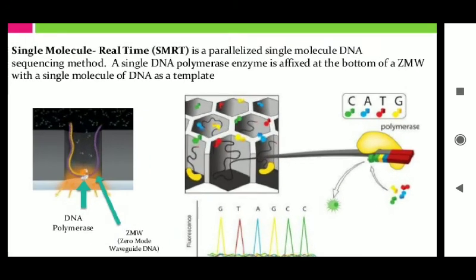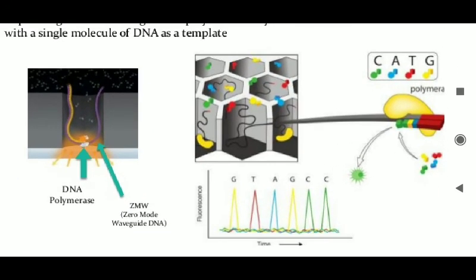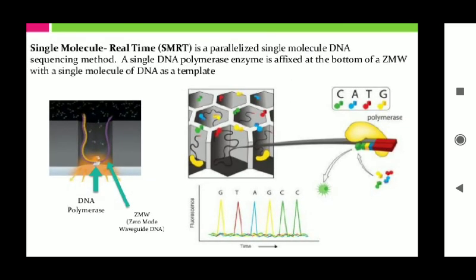Just see the diagram for that: the ZMW, zero mode waveguide, and the role of the DNA polymerase enzyme as in other DNA sequencing methods. Here you can see the graph of fluorescence and time, and how the polymerase enzyme acts on it.